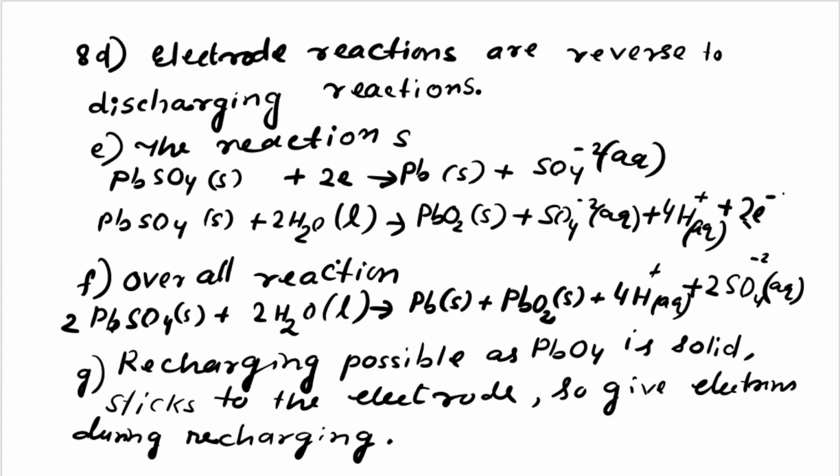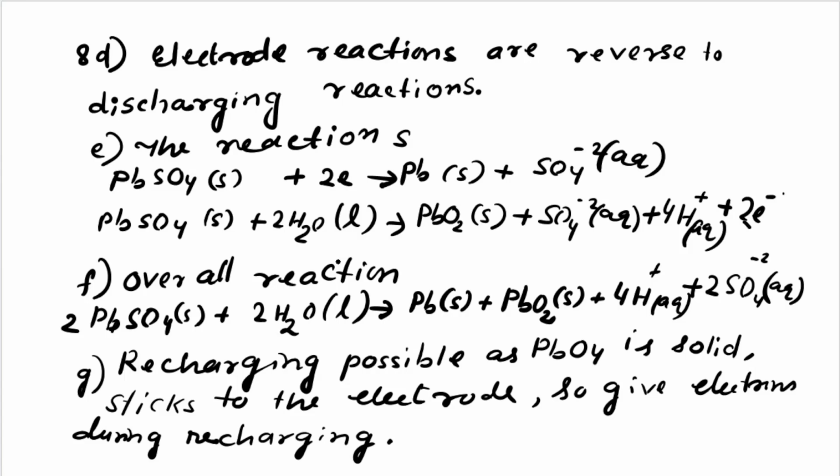The electrode reactions are reversed to the discharging reaction. Here, what you will see, the electrode reactions, one is anode, another is cathode, they are reversed to the discharging reaction. Remember, they are opposite. The reaction: PbSO4 plus 2 electrons, that is gaining electrons, changes to Pb solid and SO4 2- aqueous.